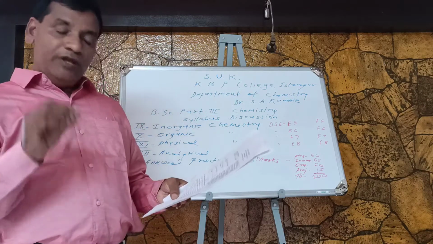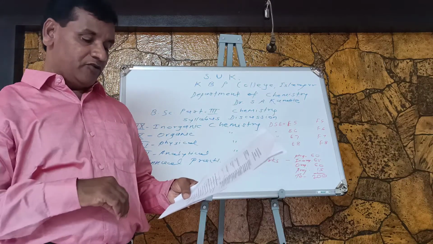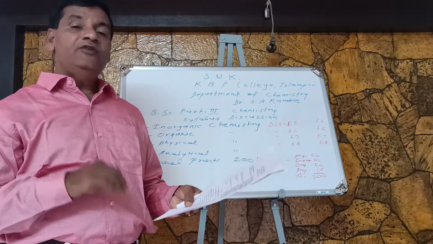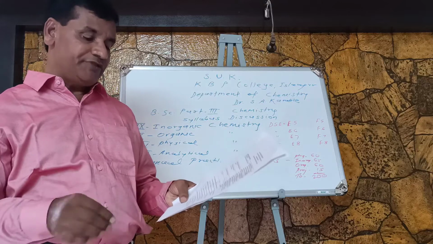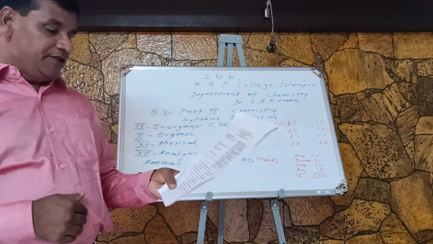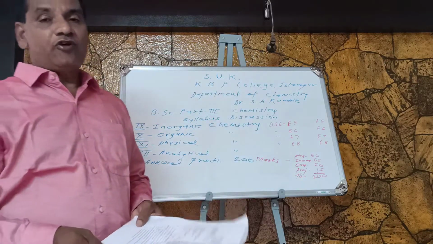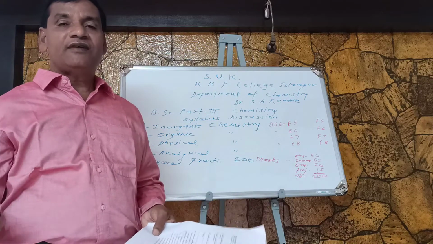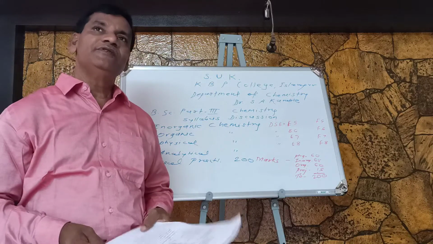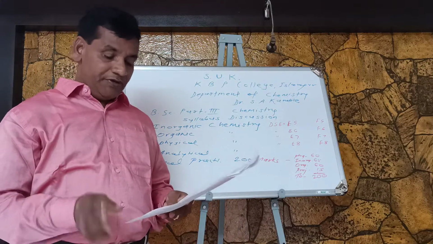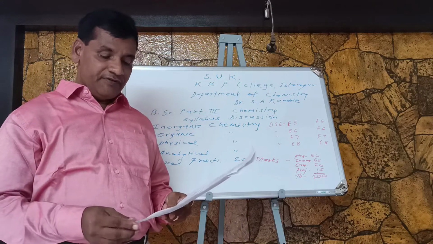We have to study the introductory part of these solvents and what the characteristics of solvents are, which we will see in detail further. Next point is the classification of solvents. How these solvents are classified based on different characteristic properties, we will see later. Then physical properties of acids and bases, reactions